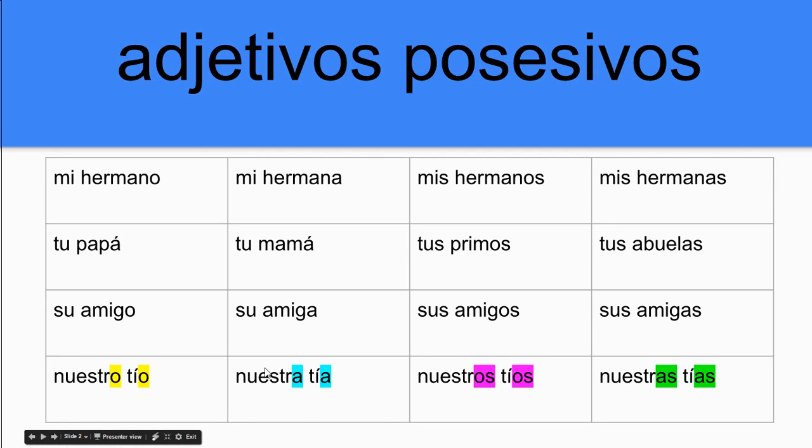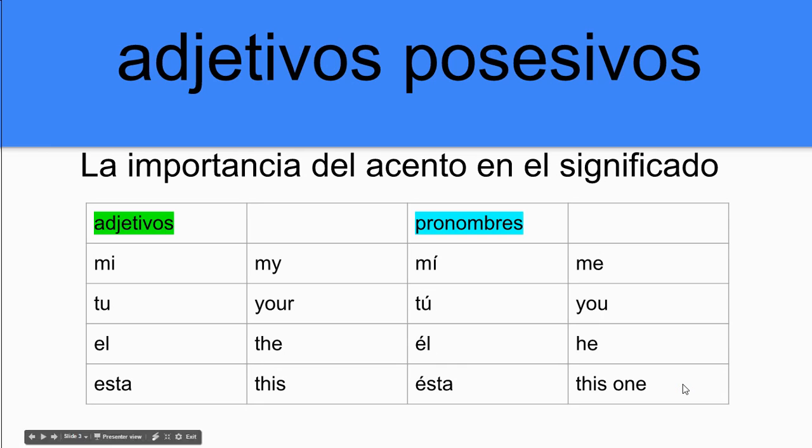While tía is not el tía, it's nuestra tía because the word is la tía. So we say nuestra tía. It's the feminine form, so this could be my brother and myself talking about our aunt, nuestra tía. Nuestros tíos, nuestras tías.